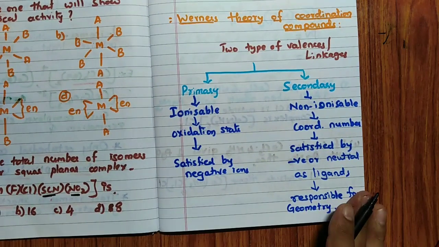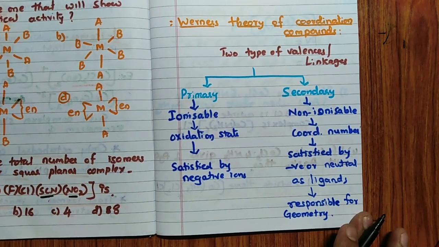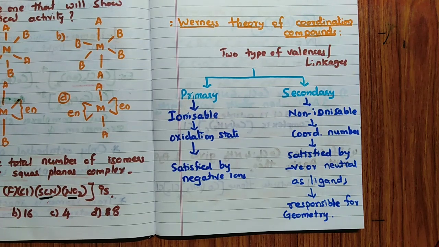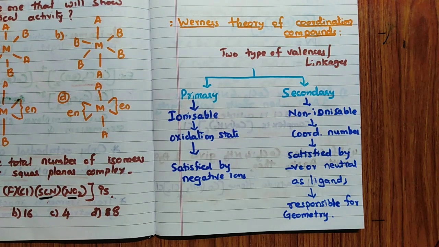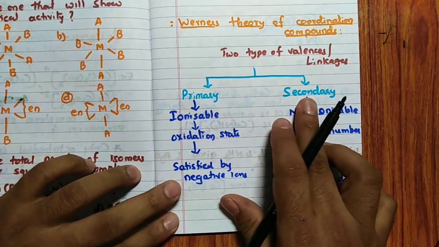Then we will move to the important Werner's theory, Werner's theory of coordination compounds. Alfred Werner explained this. So, very simply, I have explained that 2 types of valences or linkages are possible: primary valency and secondary valency.